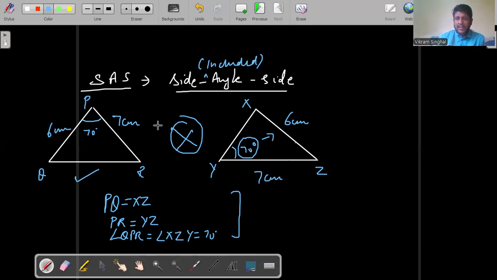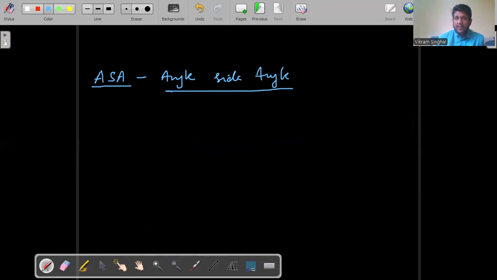All right, so this was our second rule, that is side angle side. The third rule that we have is a little different, not very different. It is ASA. You can make out what is the full form. It's angle, side, angle. This is the full form. And here also we use the same concept, that is we learn it as side included angle and side.